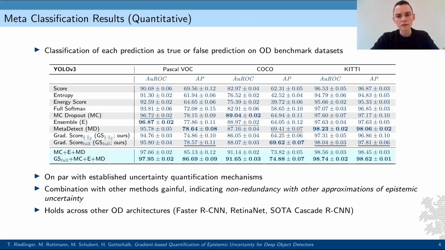We evaluate how well different methods separate true positive from false positive predictions, and find that our method performs on par with other uncertainty quantification methods, such as MC dropout or a deep ensemble. Adding gradient features to such output-based uncertainty features consistently yields boosts in separation capability. This indicates non-redundancy between gradient and output features.